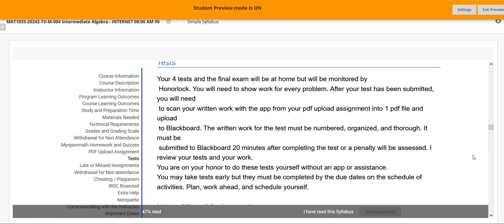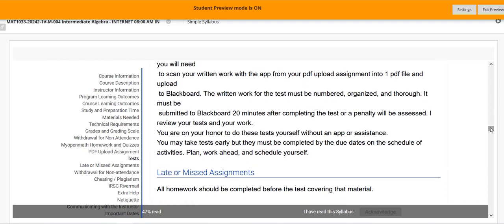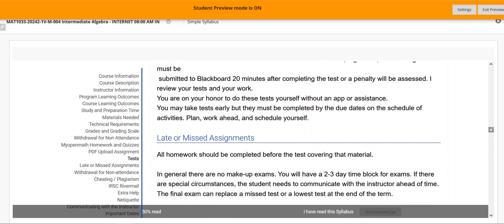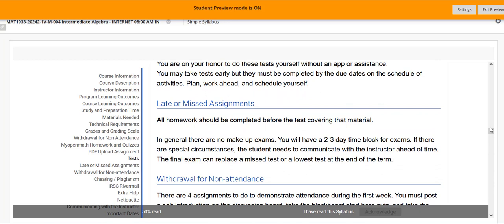For your tests, you will always have a review. Normally we have 3 reviews. So something in the content folder, also in the software itself, which I get bonus points for, and the ASC lab or the tutoring center will offer a review. All your homework should be completed before the test covering that material.